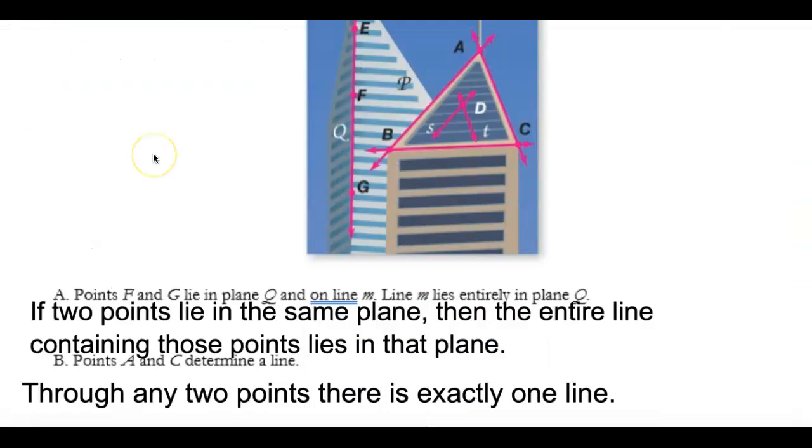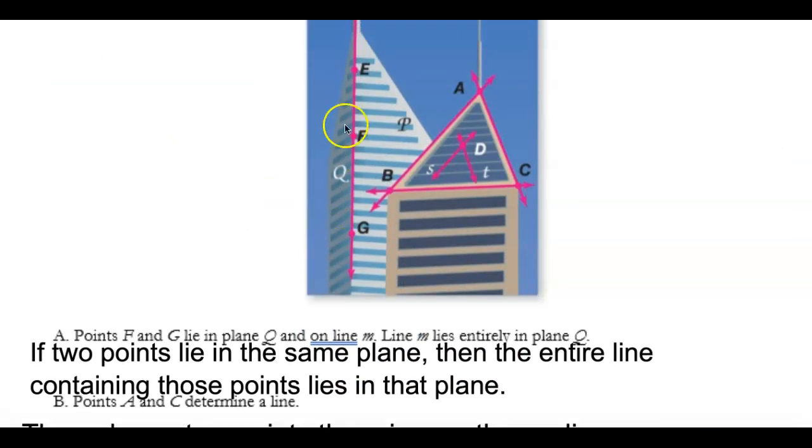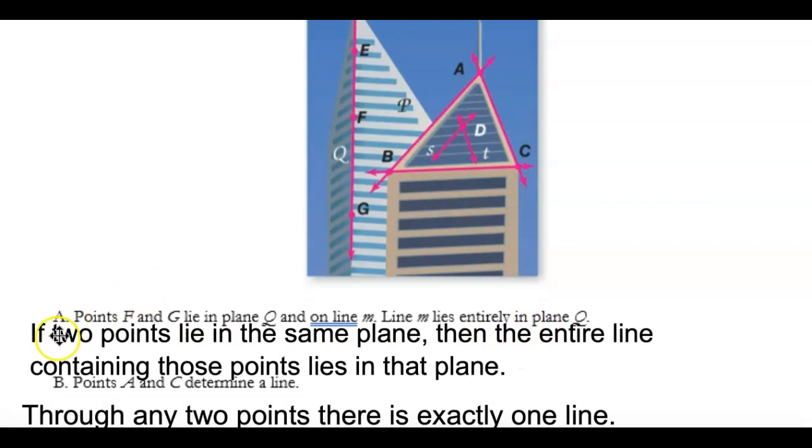In the first example, we want to just look at points F and G, and it says points F and G lie in plane Q and on line M. Line M entirely lies in plane Q. There's a postulate on the previous page that said if 2 points lie in the same plane, then the entire line containing those points also lies in the plane.